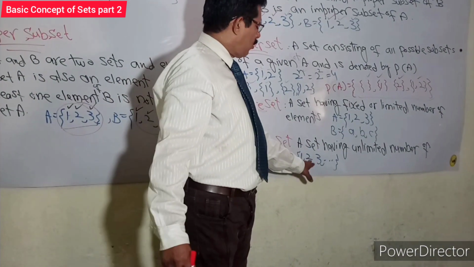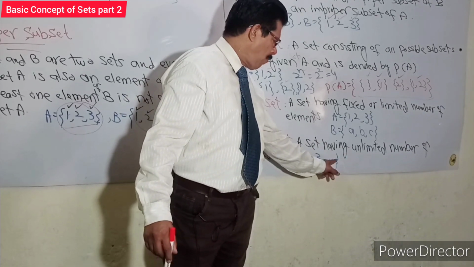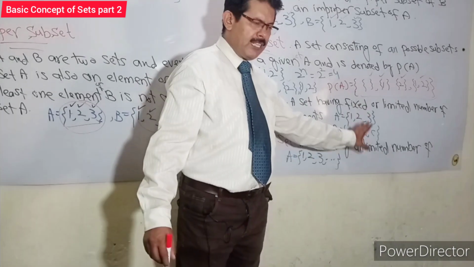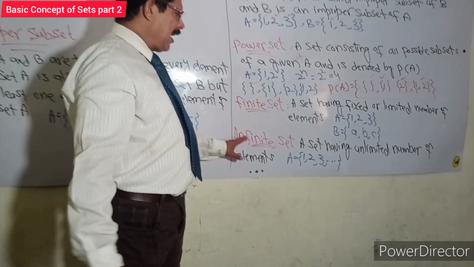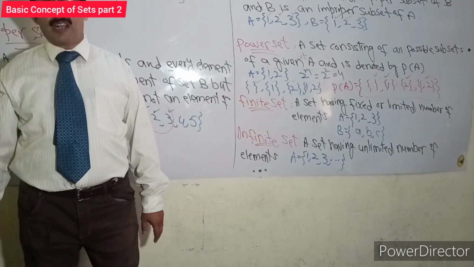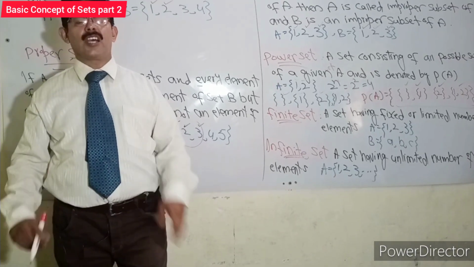We do not have knowledge about the last figure, like 10, 50, 100, and so on. This set is known as an infinite set. In the next lecture, I will describe all remaining terms concerned with sets, inshallah.